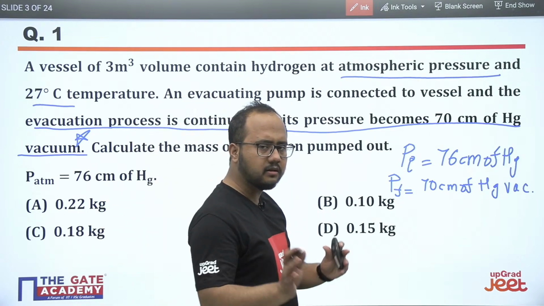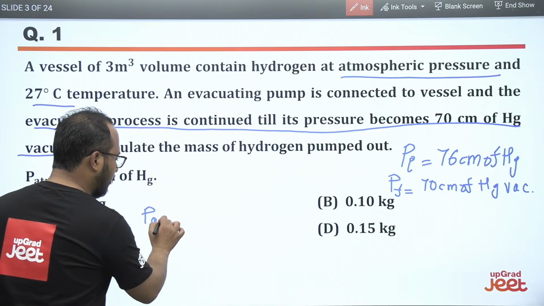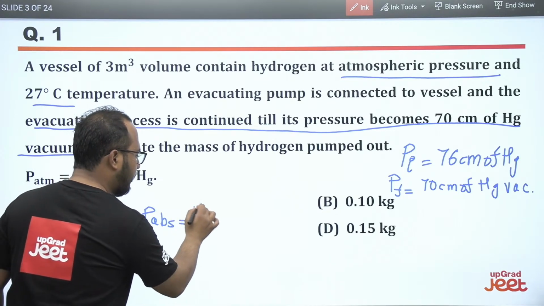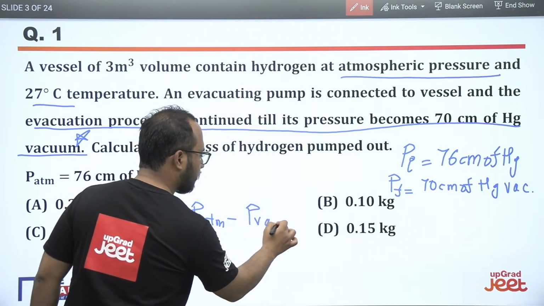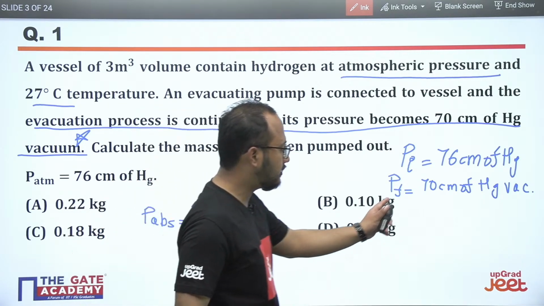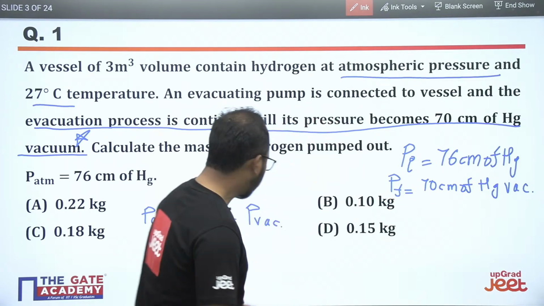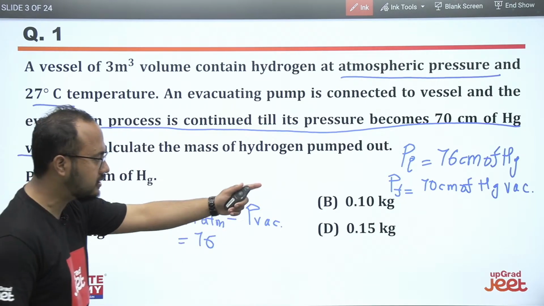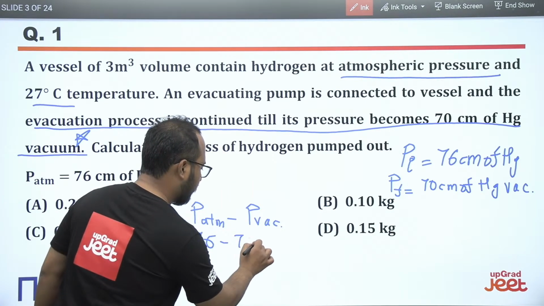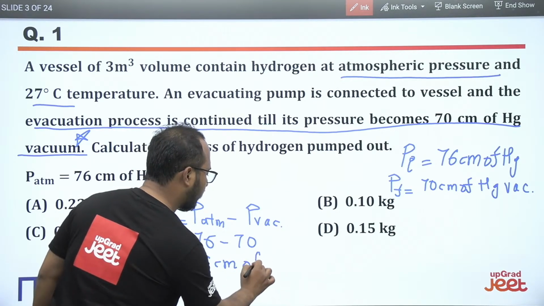So we have to change it. How we can change it? The basic formula you should know. The basic formula is P absolute equals P atmosphere minus P vacuum. So what will be the absolute pressure? Simply put, atmospheric pressure 76, it is given in the question. What is the vacuum? 70. So it will be 6 centimeter of mercury, right?